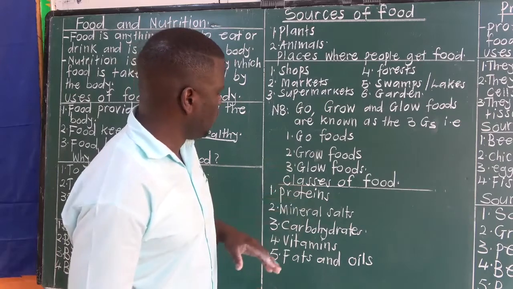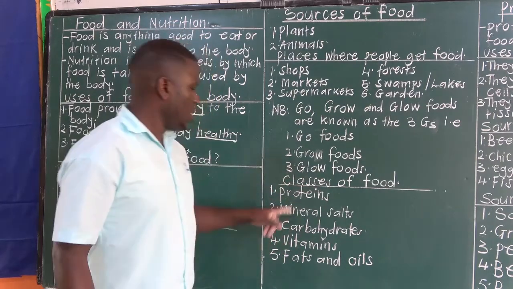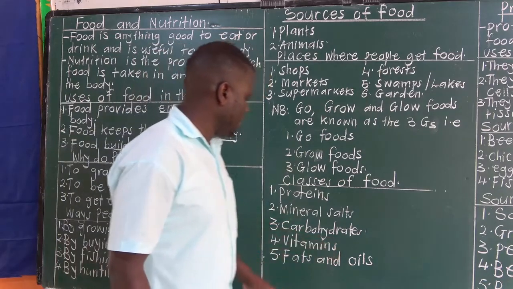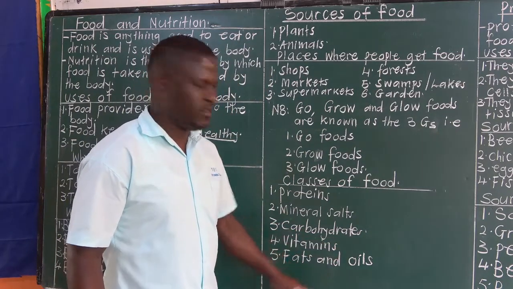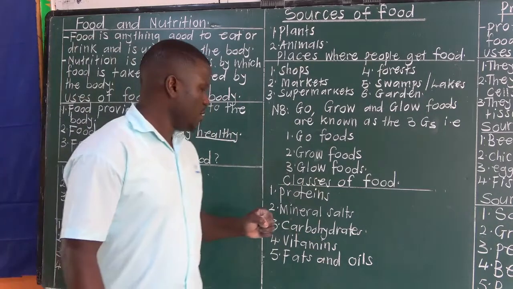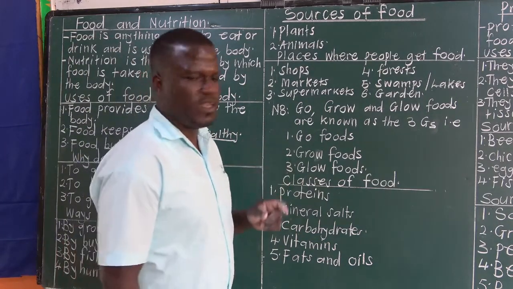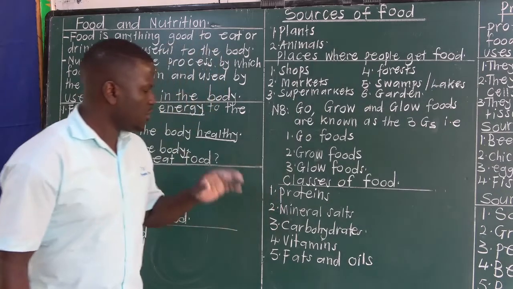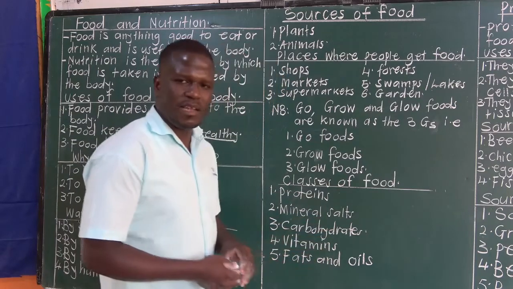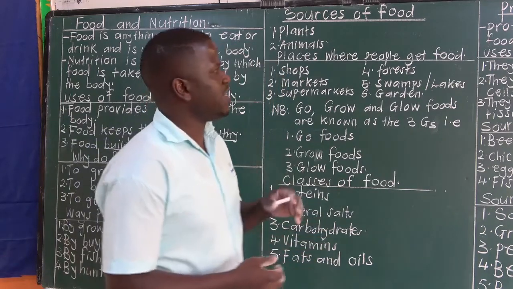Then classes of food. We have 5 classes of food: proteins, mineral salts, carbohydrates, vitamins, and fats and oils. I repeat, we have 5 classes of food. There's a difference between classes of food and food values.